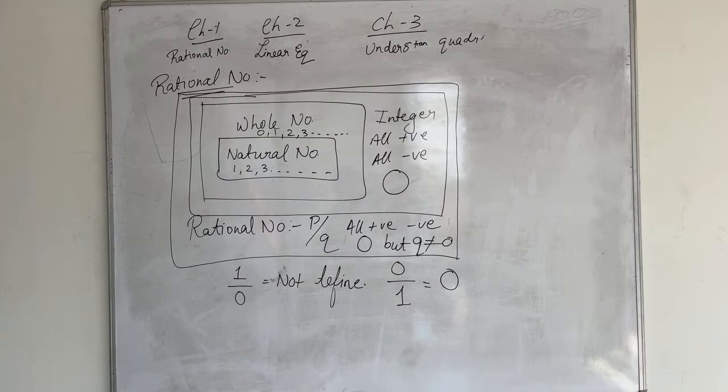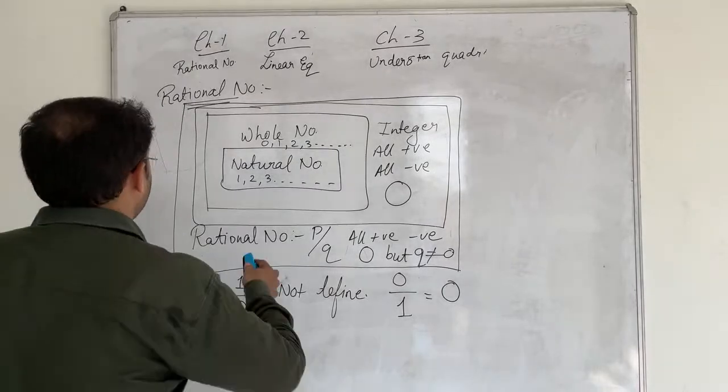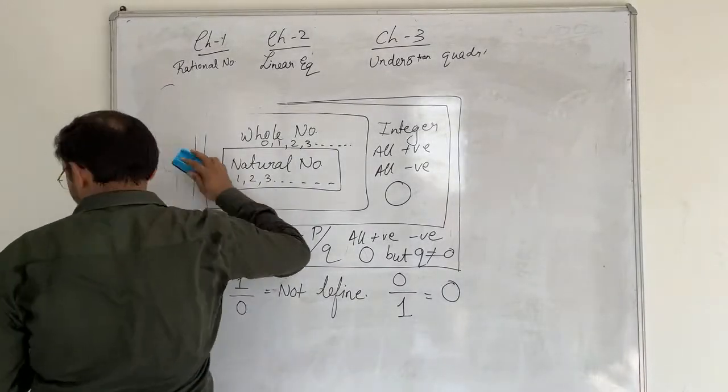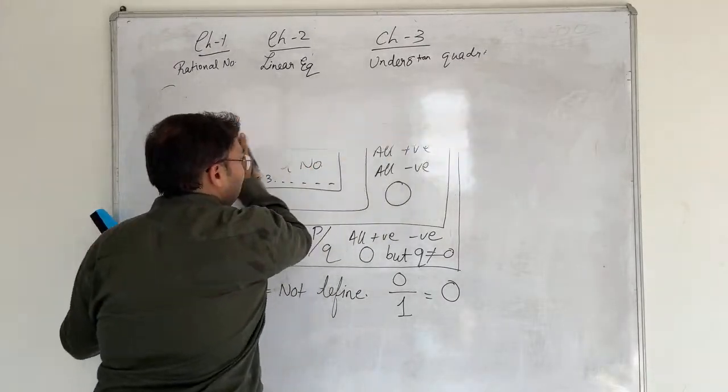Why is that? Because rational numbers include all the positive numbers, all the negative numbers and all the zeros and everything. So that means definitely natural numbers are also a part of rational numbers. Clear everyone? So chalo, if you have written, then I will erase it and we will move towards further concepts of chapter 1. See, these are very few basic questions asked on rational numbers and where we definitely failed to give the answers and we lost our marks. So that's the only reason.